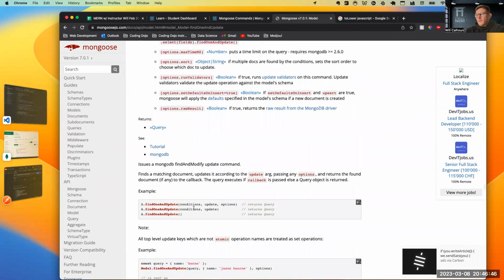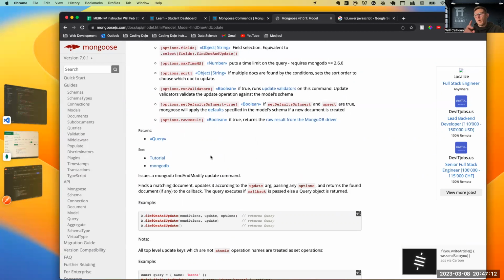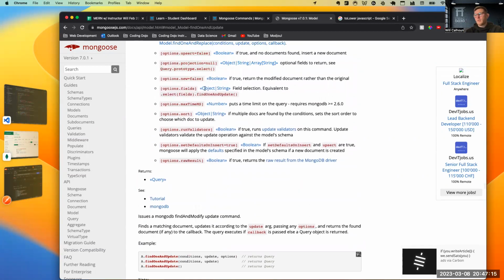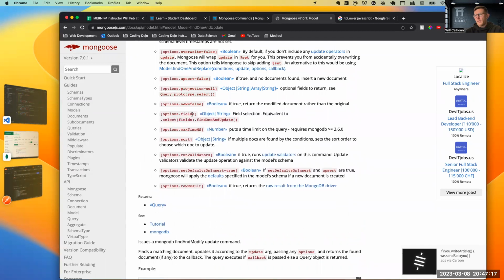So if I were to say find 1 and update, I pass in my conditions. This second piece here is what do we want to update, or what do we want to update it to. So if I'm going to change the genre from adventure to comedy, then I'm going to put my key and my value in that, and then I'll pass in that object, if you will. And then options is going to be a couple different things. There's really going to be 1, maybe 2 that we do in options, but you can see that there are quite a few things.